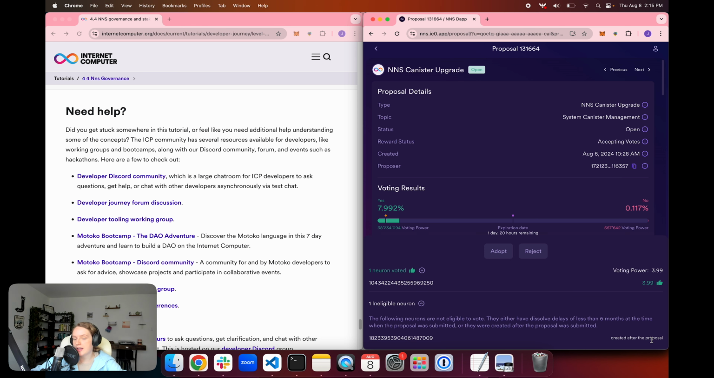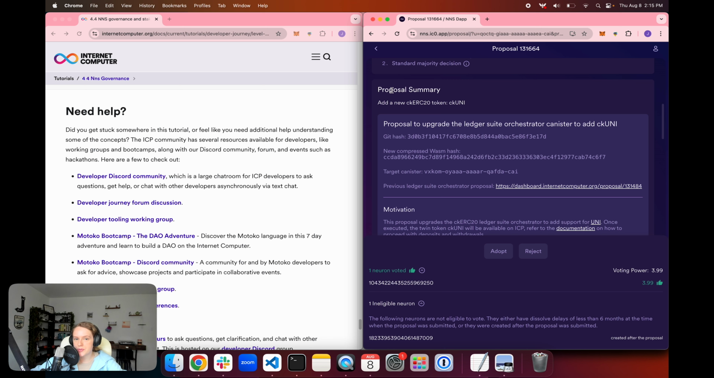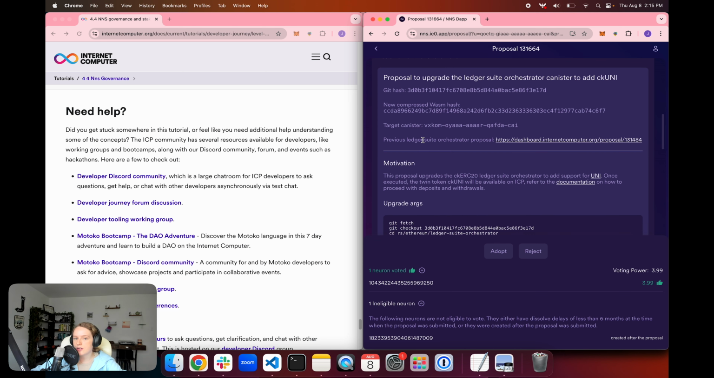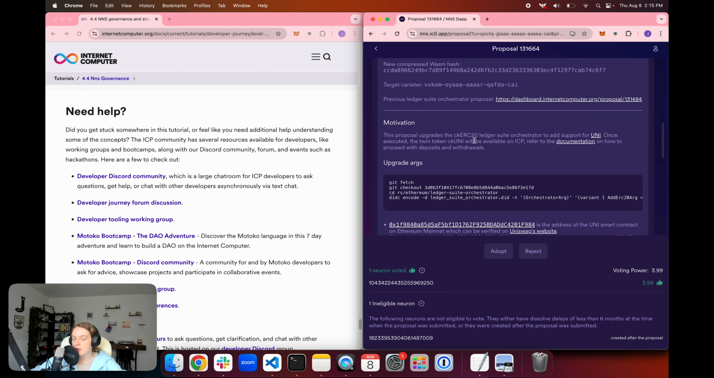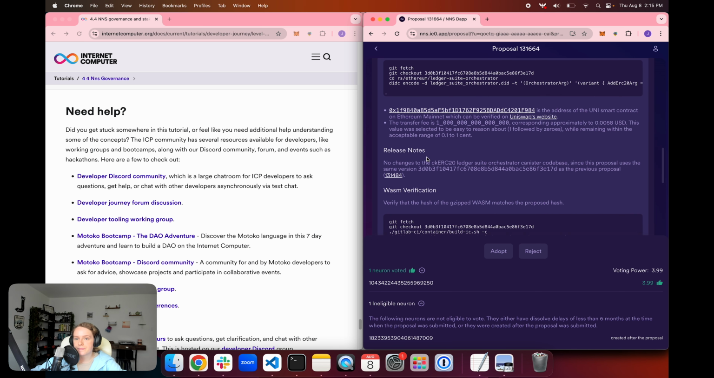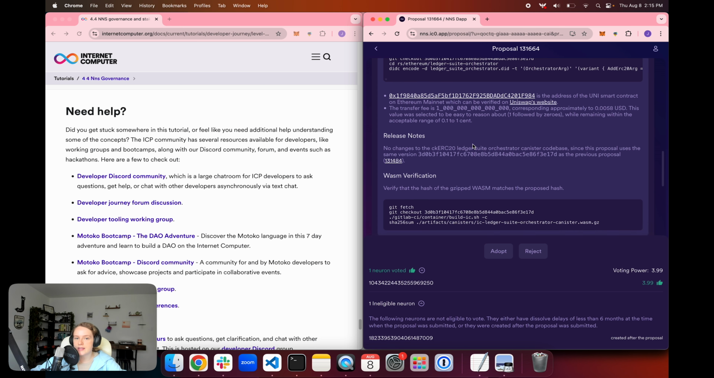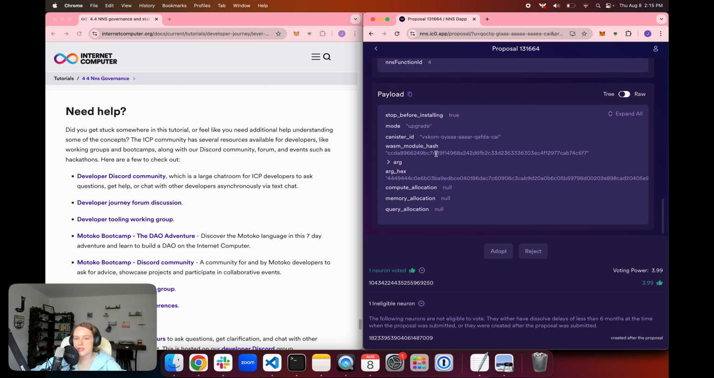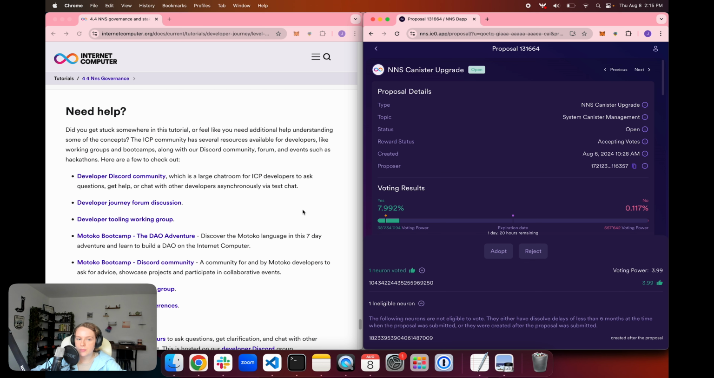And we can scroll down, we can see some additional details about the proposal. We can see a summary, which was that description that's adding that new ckERC20 token. Then we can also see technical details like the Git hash, the proposed WASM hash, and the motivation behind adding this token. And then we can also take a look at the details about the token, such as its smart contract address on the Ethereum mainnet, the Uniswap website, and then just additional technical details about the proposal.